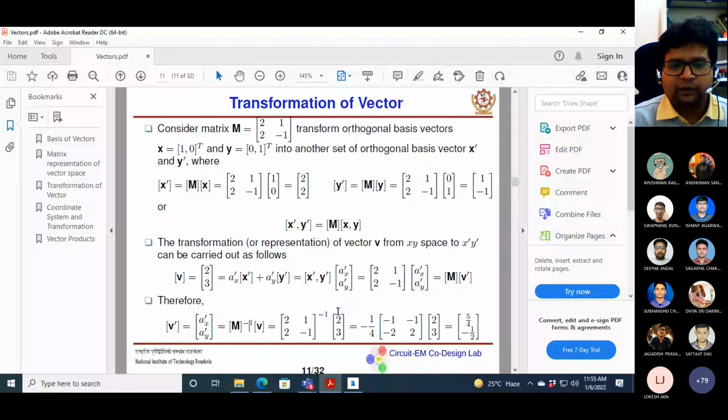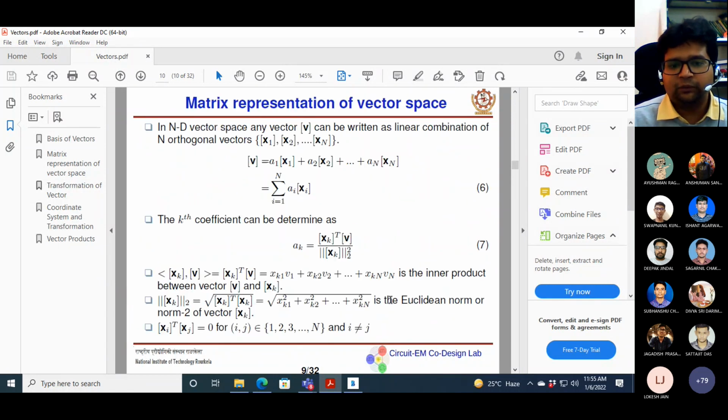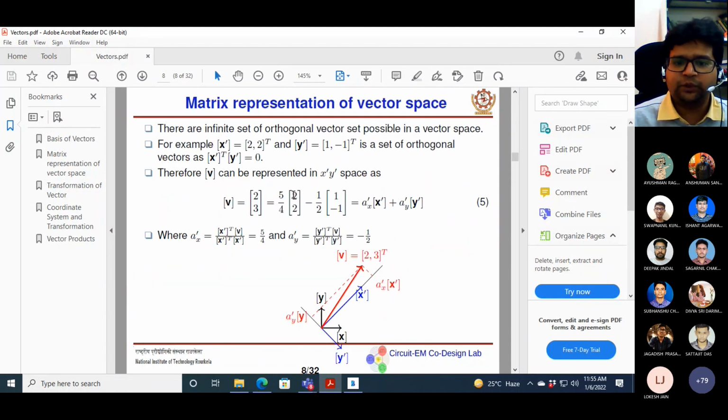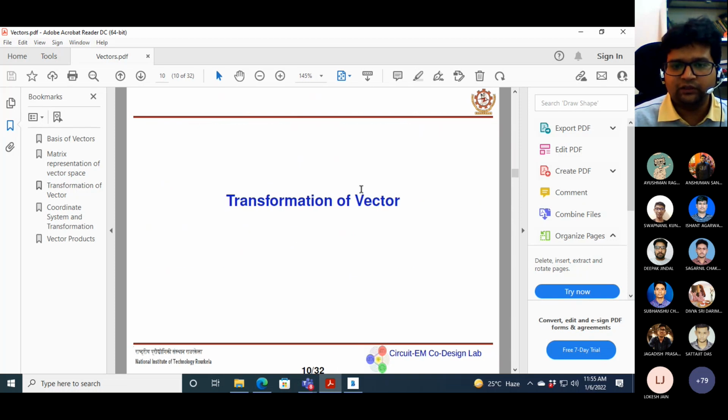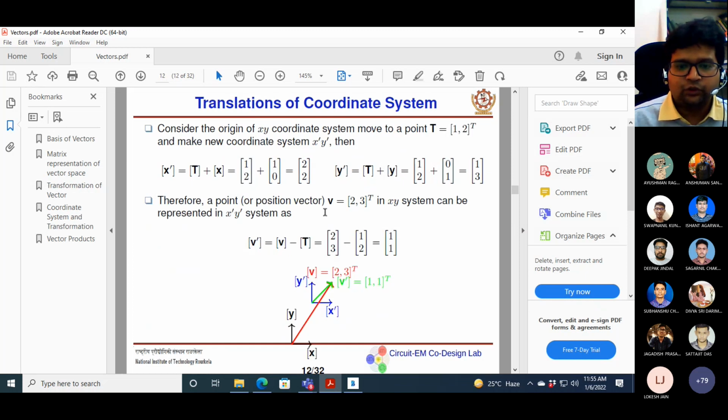One is the vector transformation matrix, where we have considered the transformation matrix. In the previous case, we used our original point of view, that the vectors are orthogonal, and from the inner product you can easily find out the coefficients. So this is one approach, and this is another approach. Do you have any doubt?